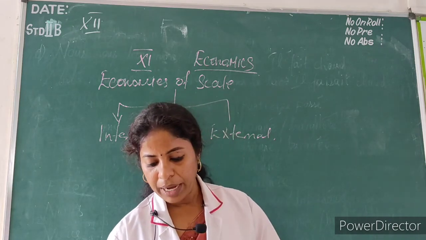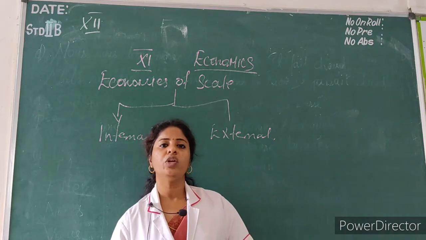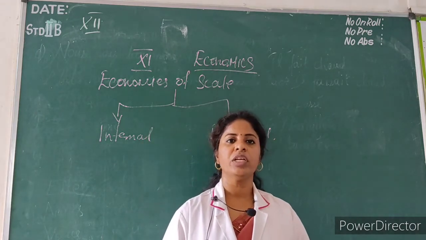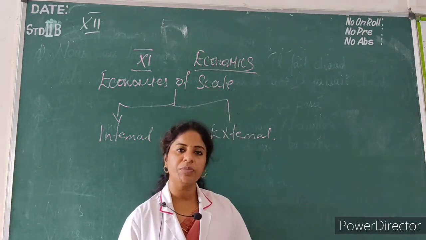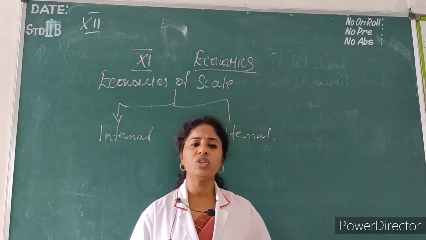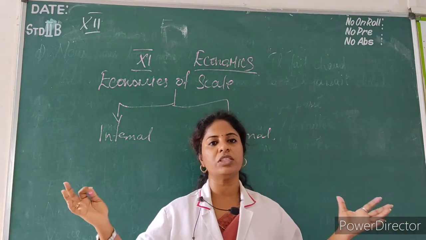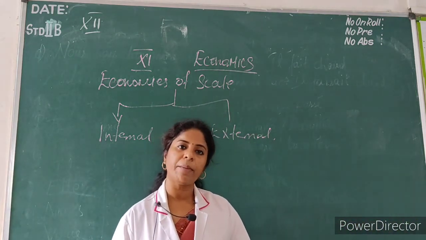Then next one, marketing economies. Marketing economies means while doing large scale production, the inputs and raw materials which are needed are needed in bulk, so they purchase the goods in bulk. Bulk means they purchase more goods.